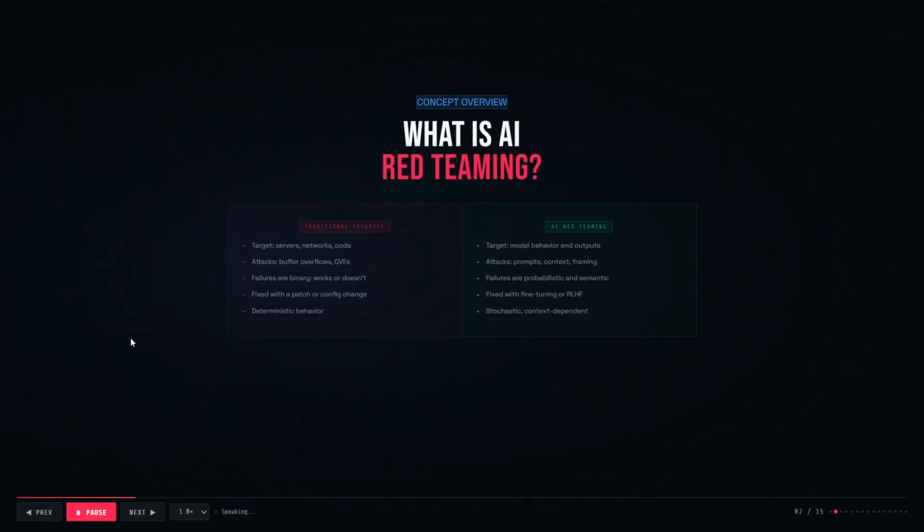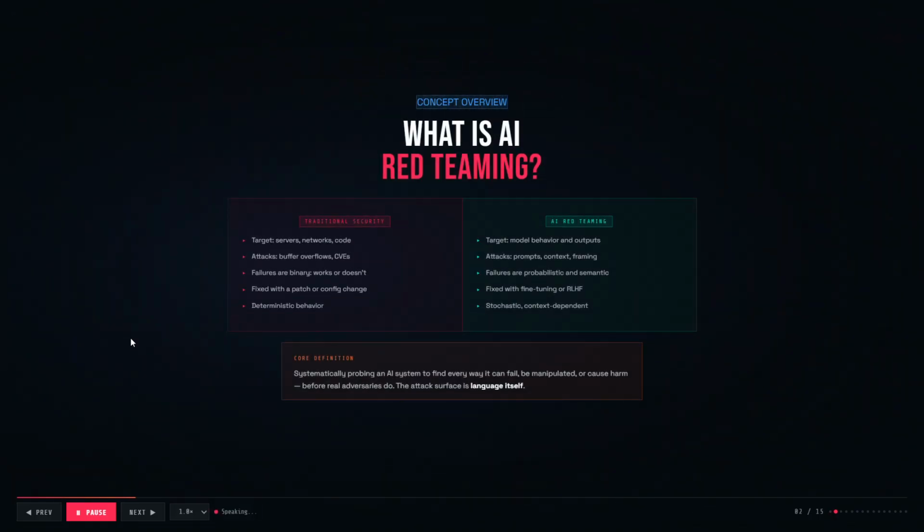What exactly is AI red teaming? In traditional cybersecurity, a red team plays the attacker to expose system weaknesses. In AI, the target isn't a server or a network, it's a language model's behavior. You're not looking for buffer overflows. You're looking for situations where the model says something dangerous, wrong, or manipulable. The attack surface is language itself.